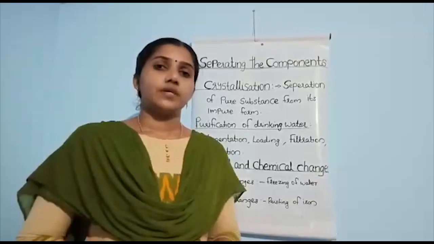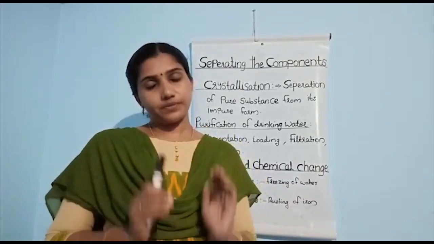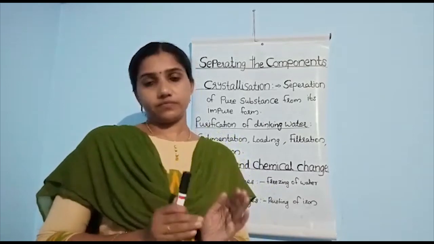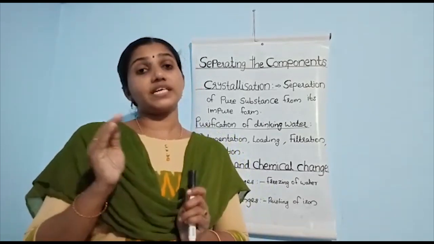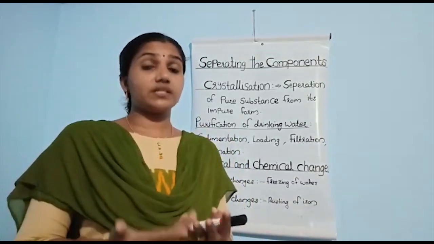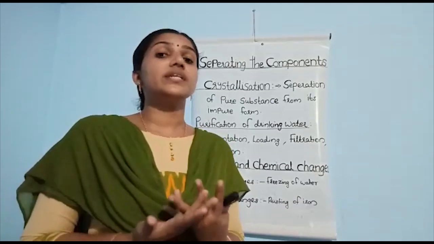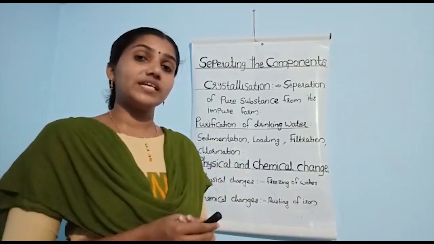Okay, children, now it is very clear how to purify water for use in our daily life, in the water purification system. We check whether that water is fit to drink or not. Which are the 4 methods in the water purification system?